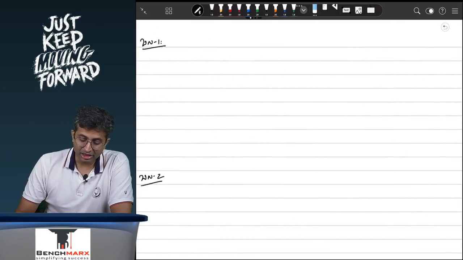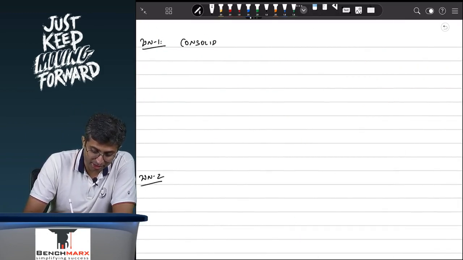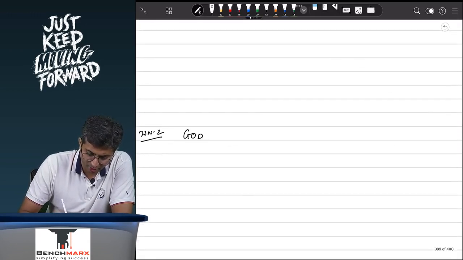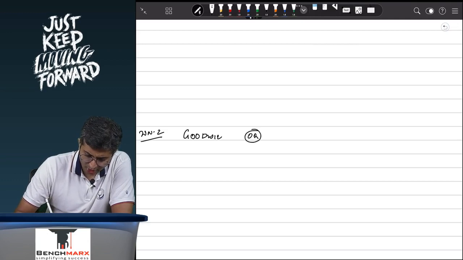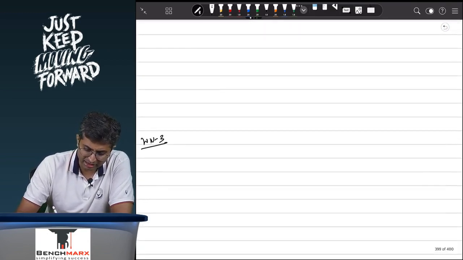Apart from that, there are 3 other things that you need to prepare. First is the consolidated reserves. Second is the statement to calculate goodwill. Why will goodwill come? We will also discuss the logic behind that. Or we can also call this as cost of control. Some people call this as statement to calculate goodwill or capital reserve. And then lastly, we have what you call as minorities interest.